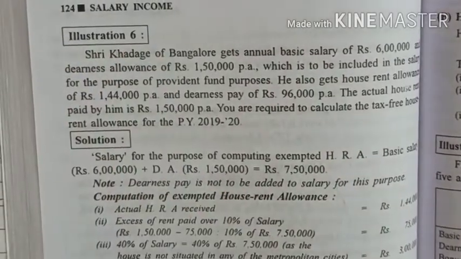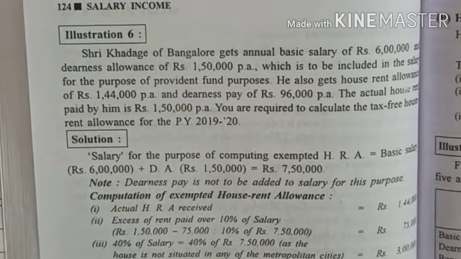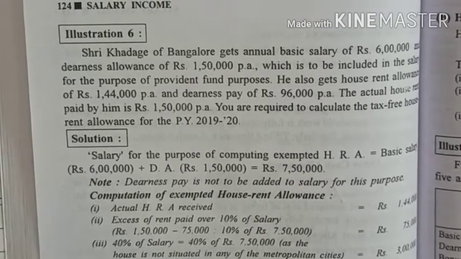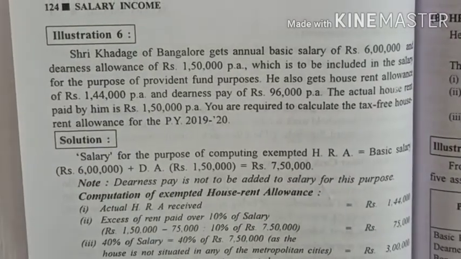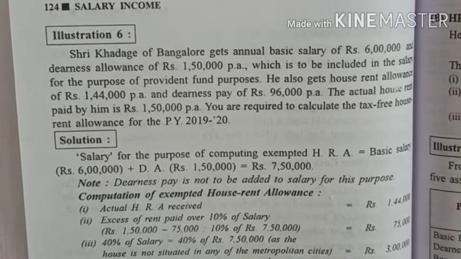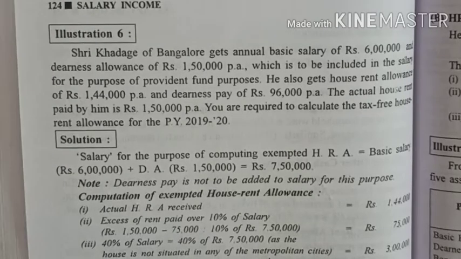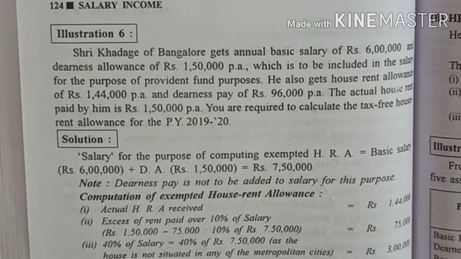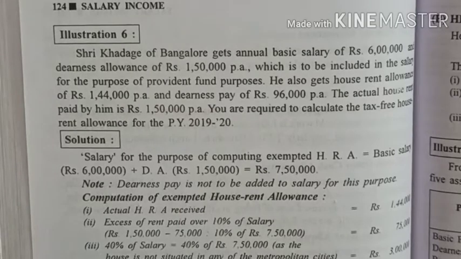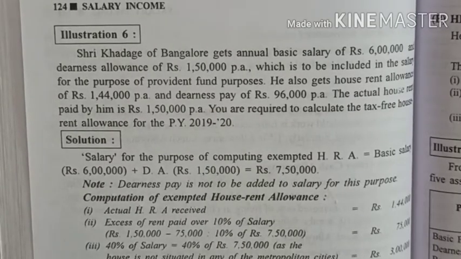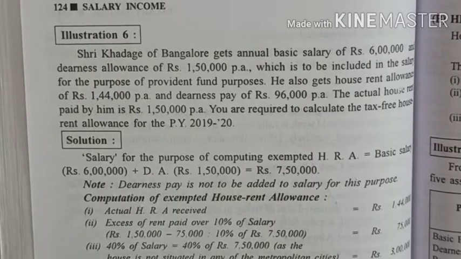Illustration number 6. Shri Khadaj of Bangalore gets an annual basic salary of 6 lakh rupees and dearness allowances of rupees 1,50,000 per annum, which is to be included in the salary for the purpose of the provident fund. That means the dearness allowance is for retirement benefit. If it is written provident fund, that also means a retirement benefit.